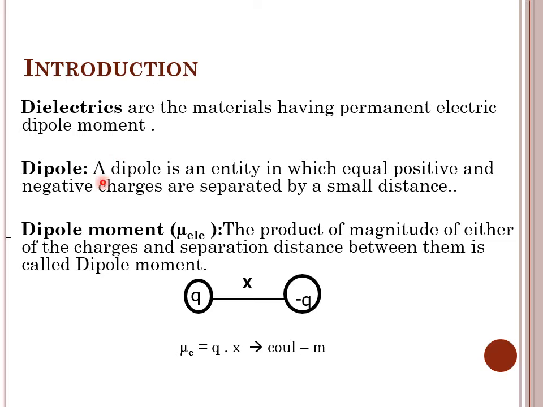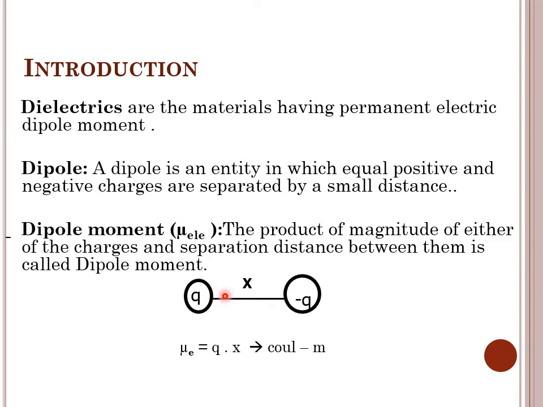Now the question is, what is electric dipole and what is electric dipole moment? To understand this, here we can say that electric dipoles are analogous or similar to a magnetic dipole. And that's why electric dipole is an entity in which there is equal positive and negative charges separated by a small distance. As shown in the figure below, here you will find that the charges plus q and minus q separated by a small distance x will be nothing but an electric dipole.